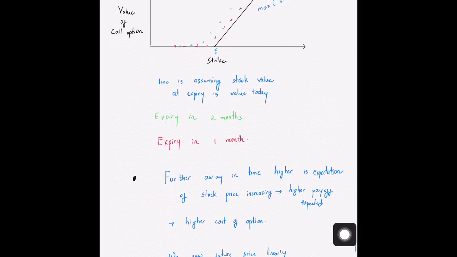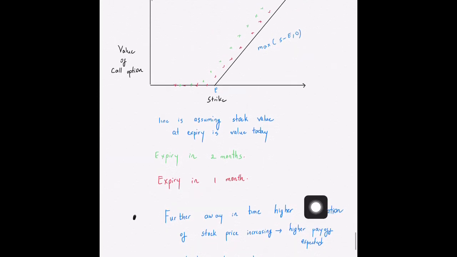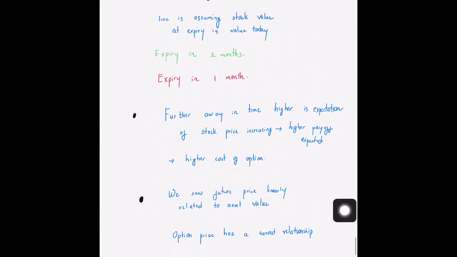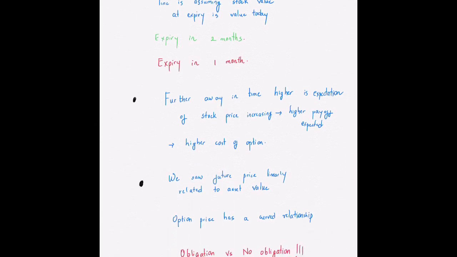The other thing you note over here is, if you're looking at the actual option value, you'll see a curved line this way. That is how it depends upon the asset value. So the option value today, depending upon the price of the asset, has this kind of curve. This is different from what we had seen in the case of futures, where the dependence on the asset value today was basically linear. This curved relationship comes about because of the difference between obligation and no obligation to buy.